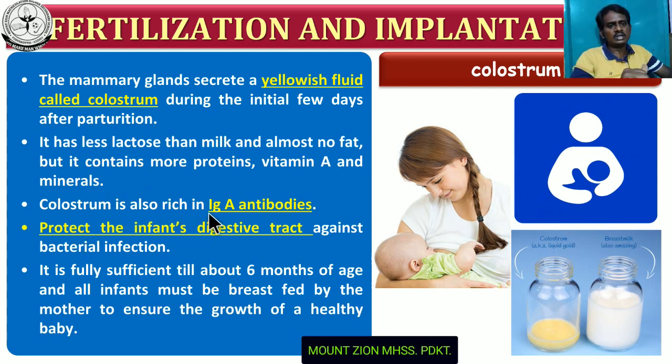And colostrum is also rich in IgA antibody, vitamin A and antibody A. This is A and A. You can easily remember this concept in your mind. Vitamin A is also rich in colostrum milk, and IgA antibody is also present in the milk. Maybe a one mark question. And it protects the infant's digestive tract against bacterial infection. It's another important thing. What is the role of immunoglobulin A in colostrum milk? This IgA is responsible for protecting the digestive tract from bacterial infection.